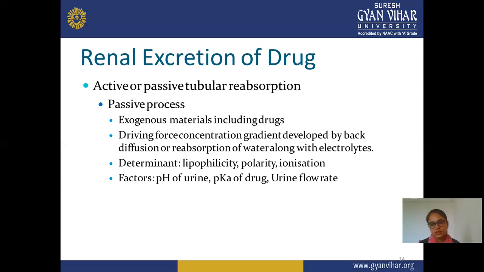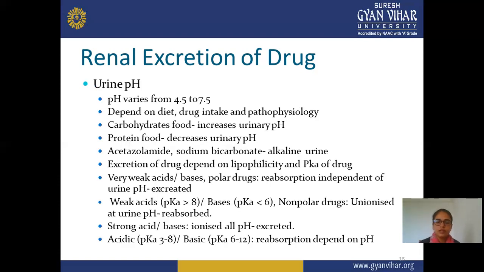Next are the factors. The pH of the urine, pKa of the drug, and urine flow rate are factors that affect this passive process, so proper reabsorption may not take place.